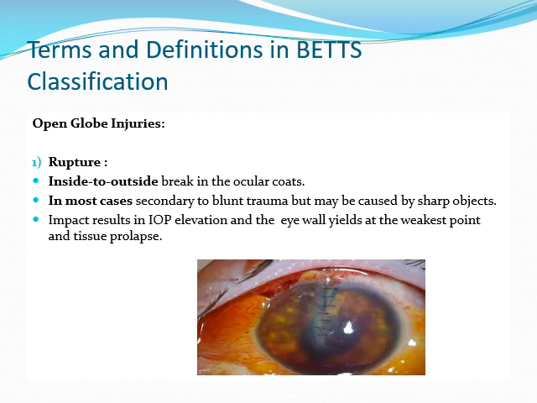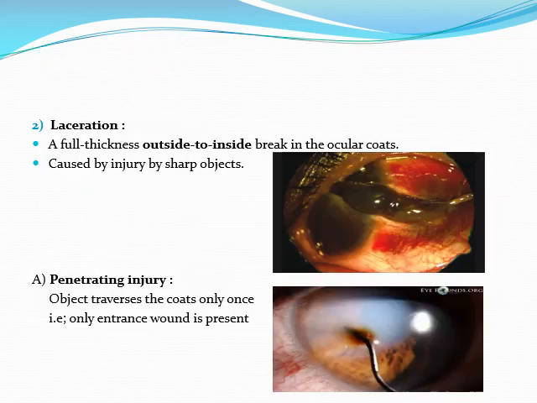Again, in short, rupture is an inside to outside break in the ocular coats. Most cases are secondary to blunt trauma, though it may be caused by sharp objects. The impact results in IOP elevation and the eye wall yields at its weakest point and tissue prolapses. Laceration is a full thickness outside to inside break in the coat caused by injury from sharp objects. In penetrating injuries, the object traverses the coats only once, so there is only an entrance wound.